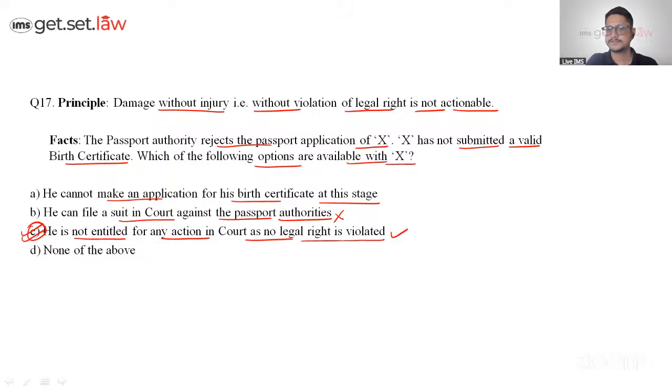Make sense? Great. Very good, Chandra. Thank you so much. Damnum sine injuria is the answer. Very good. By the way, I had given the hint. Okay, chal.